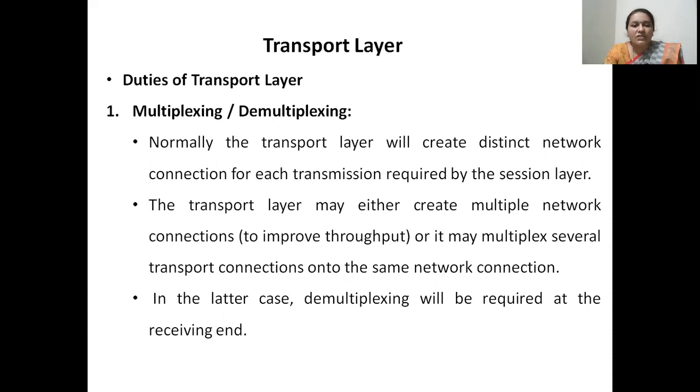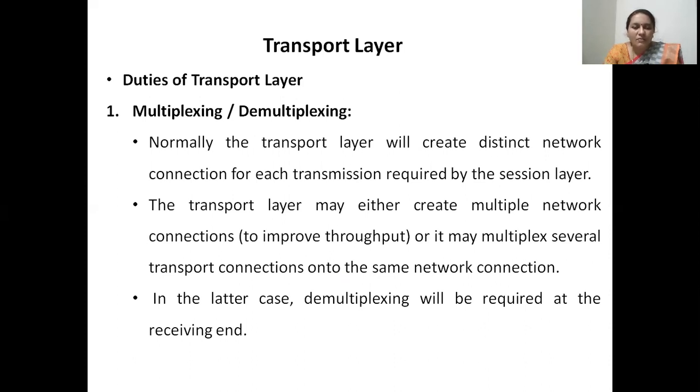For this request, the transport layer may either create a dedicated virtual communication connection between each two processes, or it might create a single communication channel in which it multiplexes communications of all the processes which are currently requiring to communicate with their peer processes.